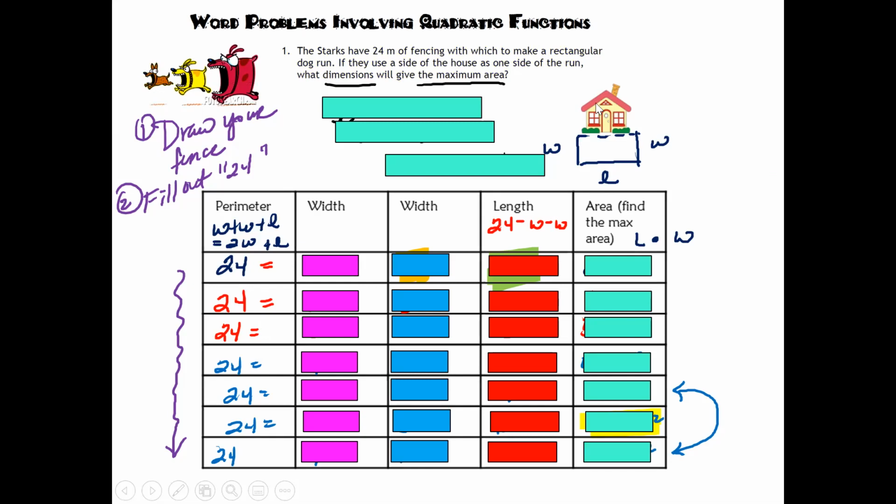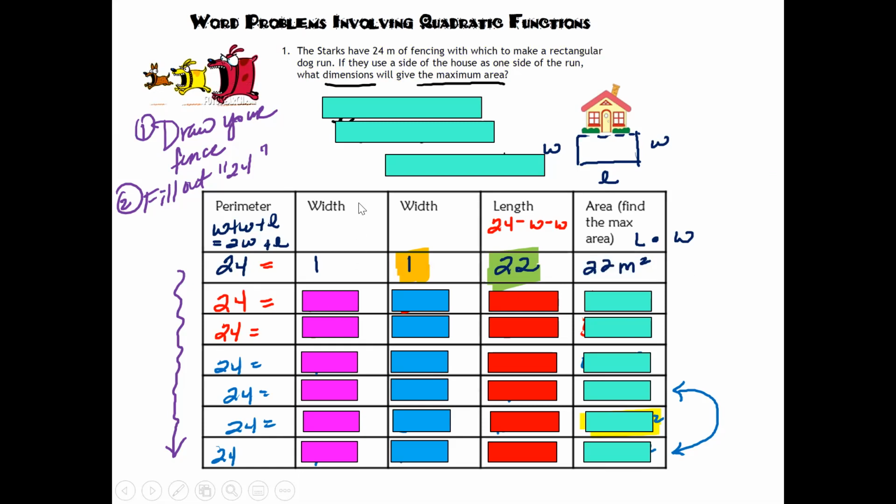So if this is a house, the width is on the left side, the width is on the right side, and the length is on the very bottom. So it's 2W plus L has to equal 24. Let's just make some guesses. If the width is 1, and the other width has to be 1 as well, because these two widths are not changing, the length has to be 24 minus 2, which gives you 22. The area is just length times width, so 1 times 22 is 22 meters squared.